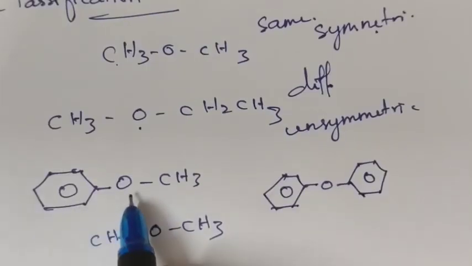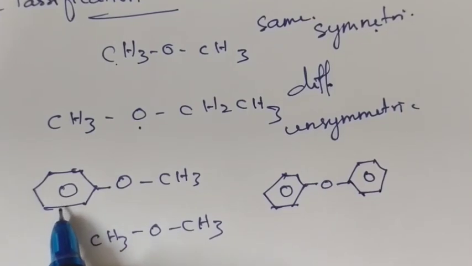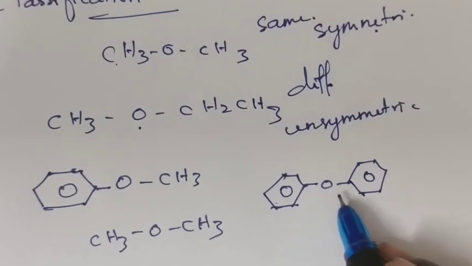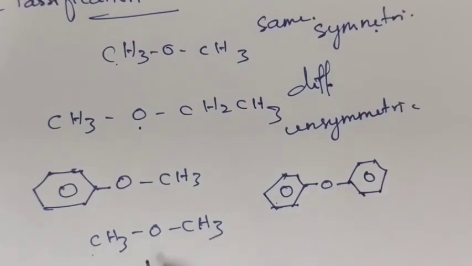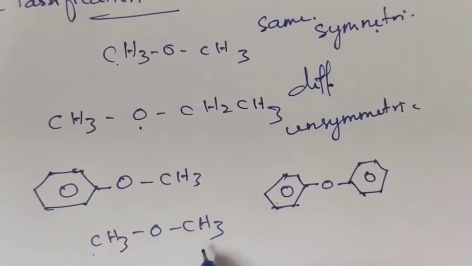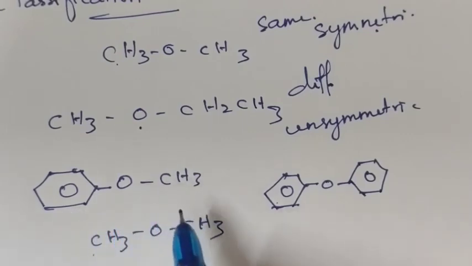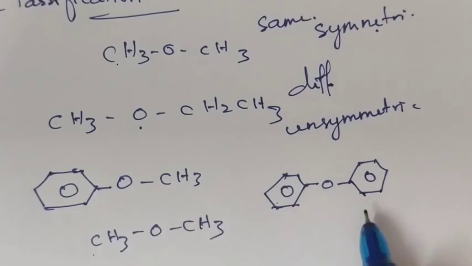See this ether, one side a benzene ring is present. Here on the two sides of the functional group a benzene ring is present. Here no benzene rings are present. So based on this, ethers are classified into aromatic ether and alkyl ether. Here only alkyl groups are present, so it is an alkyl ether. But this ether contains only one aromatic ring.